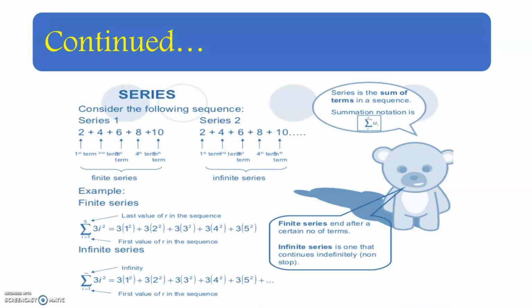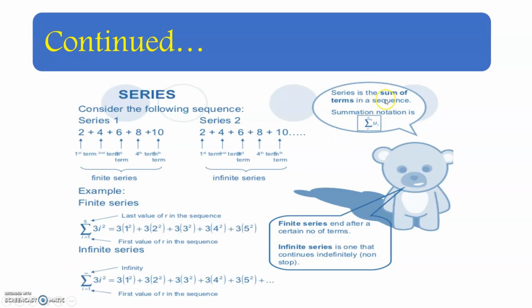Here consider the following: series 1, then series 2. This is a finite series. It has only a finite number of terms, therefore it is a finite series. This one has an infinite number of terms, therefore it is an infinite series. For example, for a finite series, consider the summation i equal to 1 to 5, that is up to 5 values only, of 3i square. So we can write up to i equal to 5. So this is a finite series. Then consider the infinite series. Here the summation i value takes from 1 to infinity. Therefore it is an infinite series.